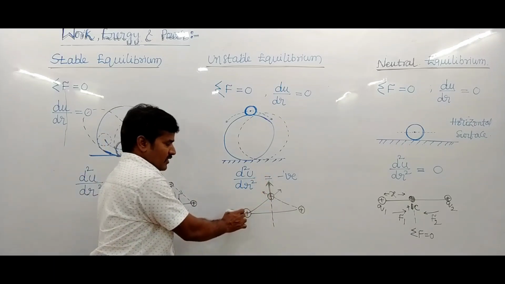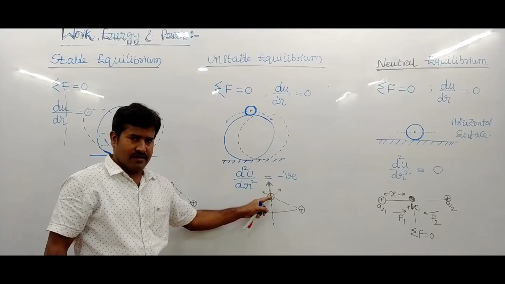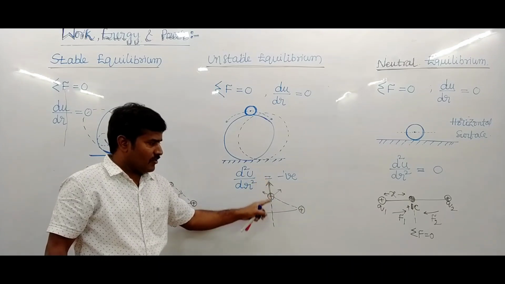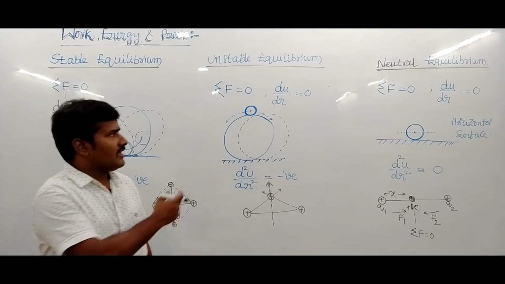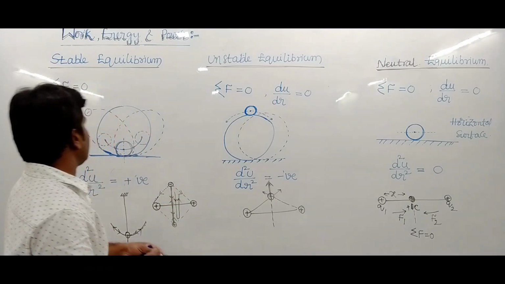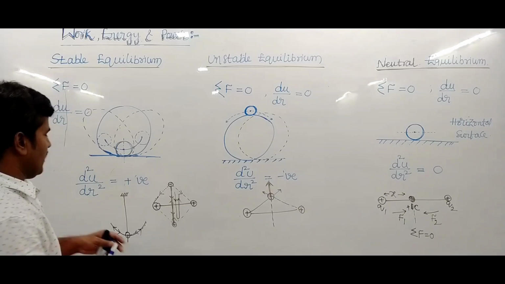This is one charge, this is another charge, and this is a test charge. It moves away, so this is unstable equilibrium. These are the three types of equilibrium: stable equilibrium, unstable equilibrium, and neutral equilibrium.